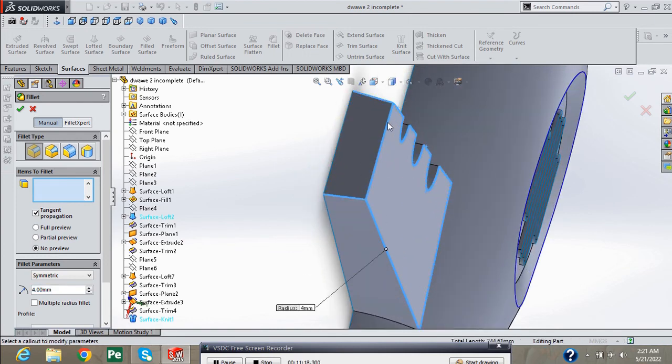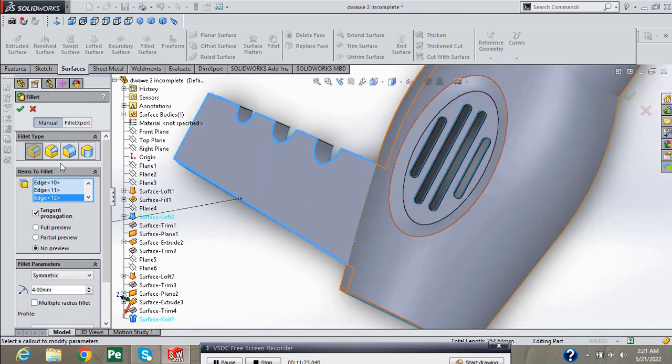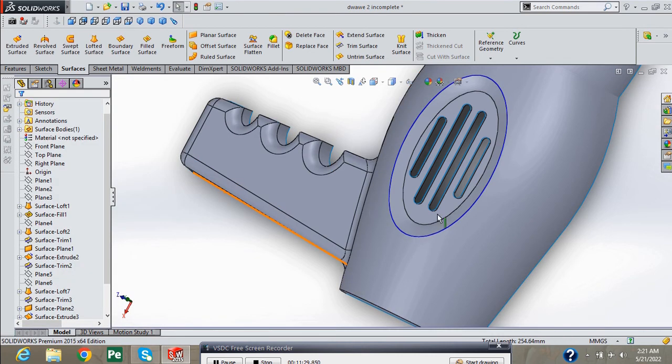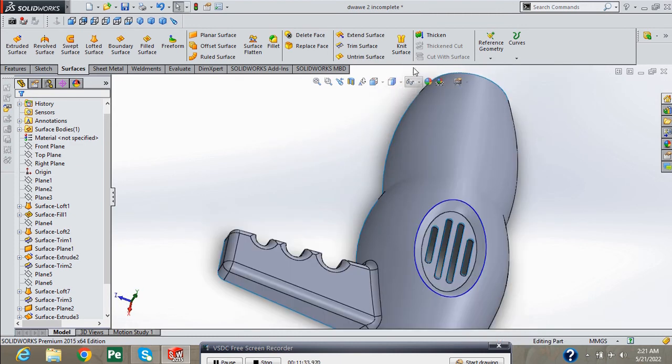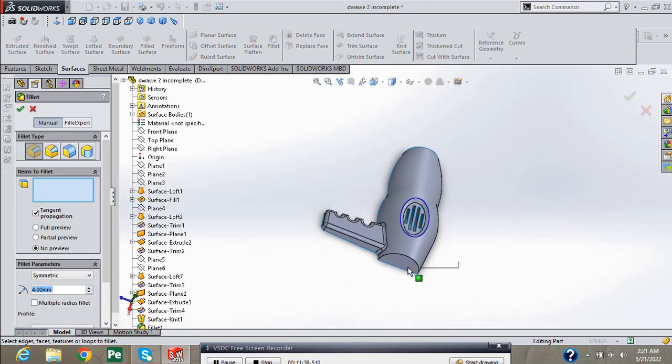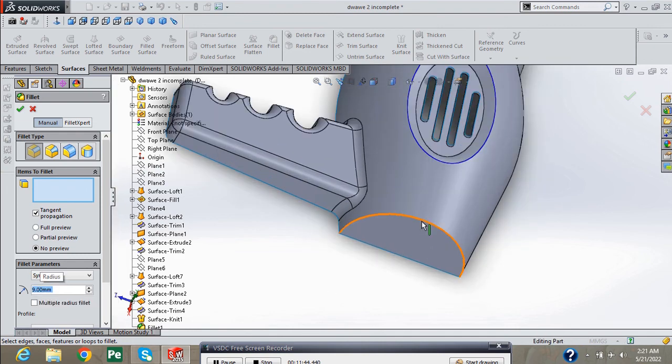And these remaining edges. Press green check. Again select fillet. Provide 9 dimension and select this edge. Press green check.